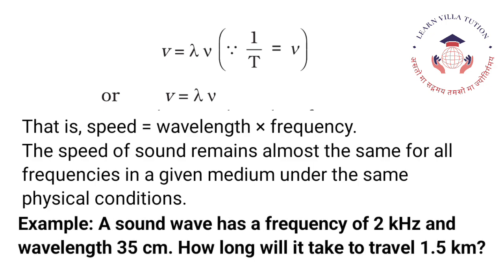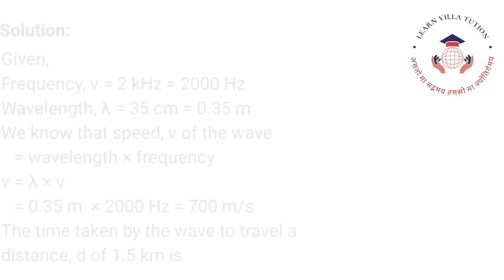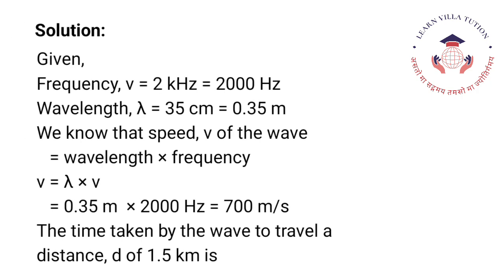Example: a sound wave has a frequency of 2 kHz and wavelength 35 cm. How long will it take to travel 1.5 km? Solution: given frequency ν is equal to 2 kHz, which is equal to 2000 Hz.